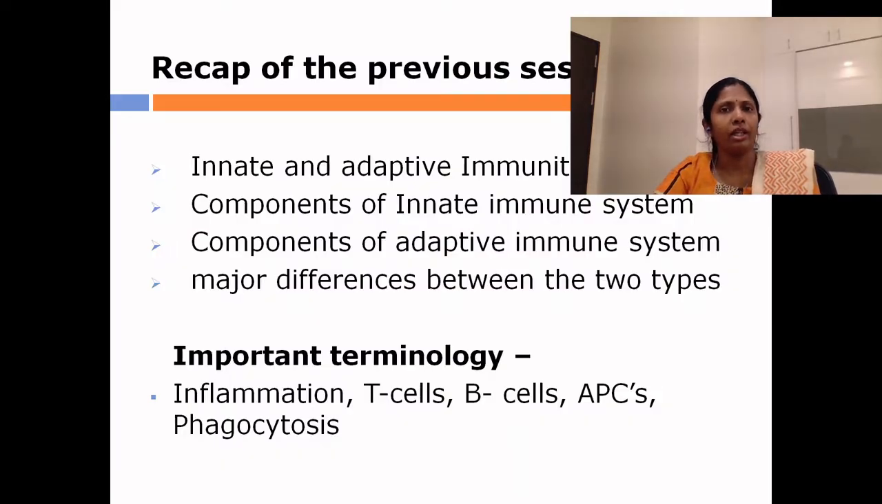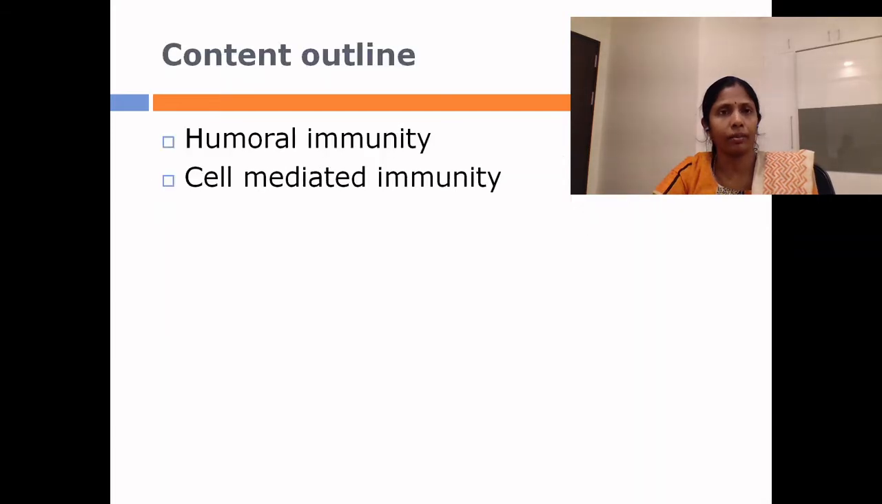Before we go into the details of the current session, let us recapitulate what we discussed in the previous session. We learned about the innate and adaptive immune systems and their components as well as the differences therein. We also learned about inflammation, T cells, B cells, antigen presenting cells and phagocytosis. In the current session, I am going to discuss the detailed mechanism of humoral and cell-mediated immune systems.